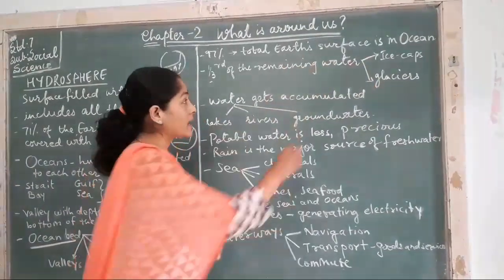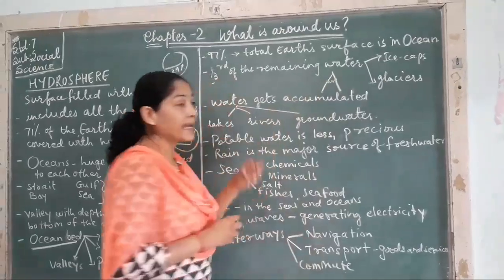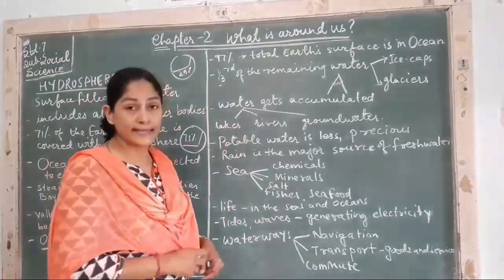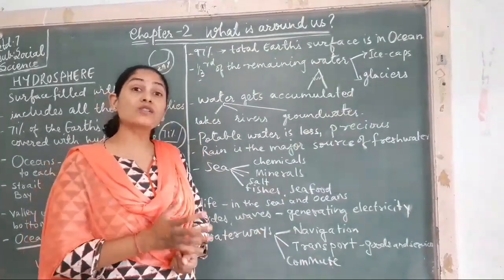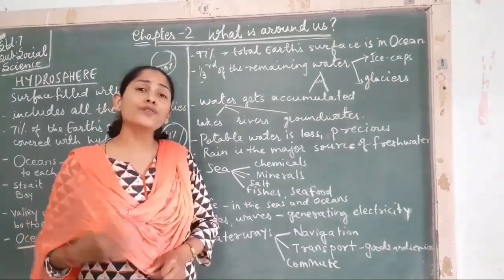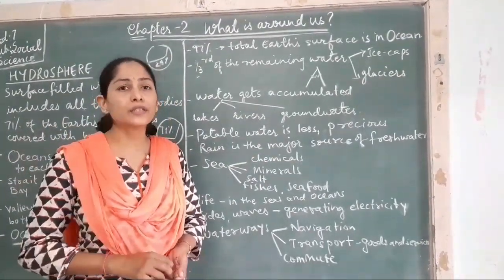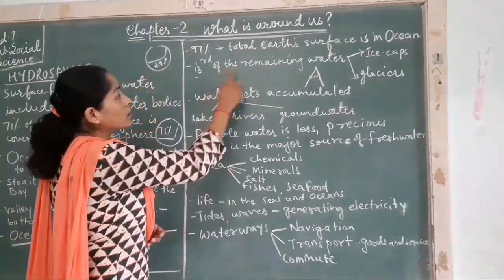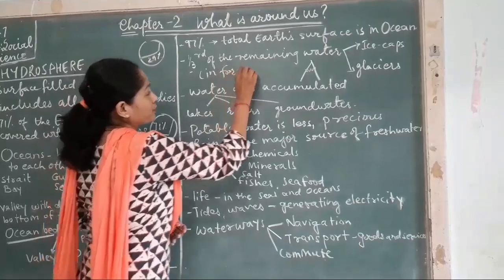Now, what are ice caps? See students, on the peak of the mountain you will find the area covered with snow. That is ice caps. And what is a glacier? A glacier means a huge mass of ice which moves over land. Where do we find glaciers? We find glaciers at the poles, Himalayas and many other places. So one-third of the remaining water is in the form of snow.